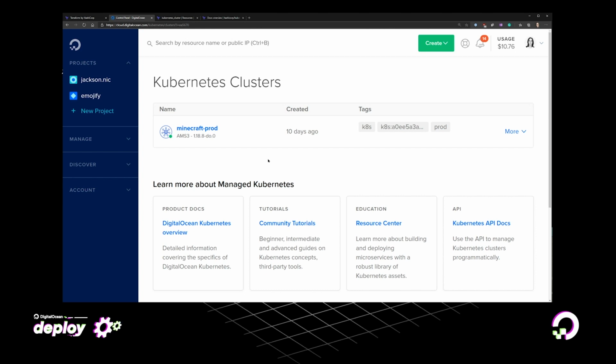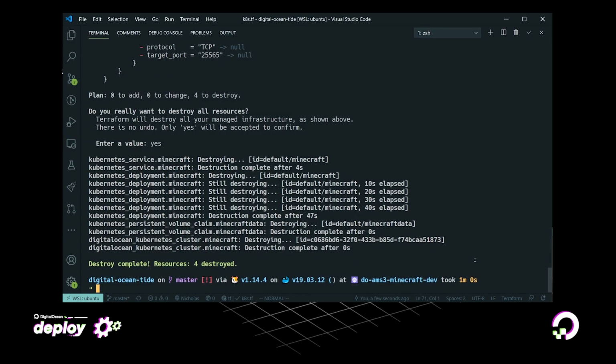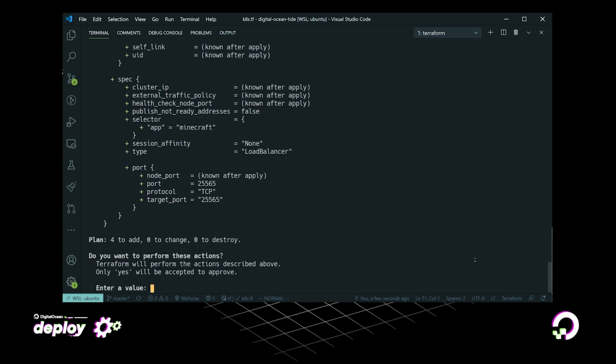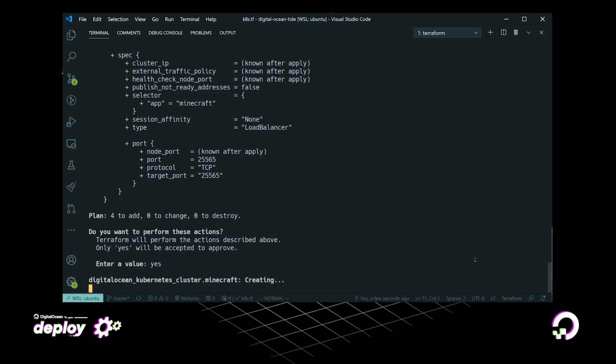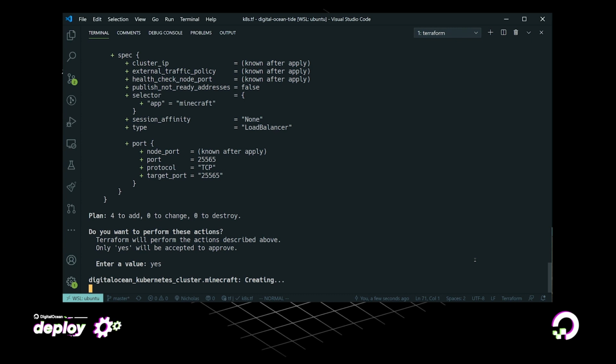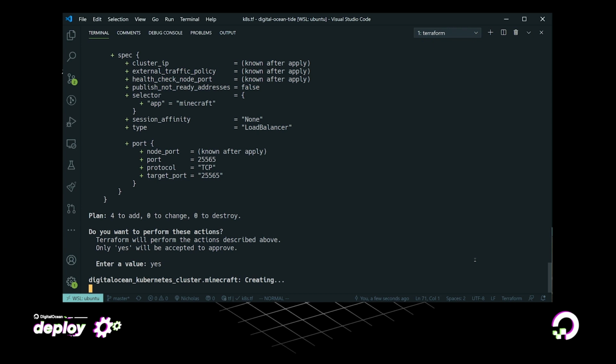I think this is all pretty well and good, but what if we want to actually recreate this cluster? So the nice thing about having Terraform is that, well, we've got that reproducible way. So I'm just going to run Terraform apply. I'm going to answer yes, because I've seen this all before. I'm confident this is all good. Obviously in production, you take a little bit more care, but hey, and that's going to go away and create all of the things like it did before.